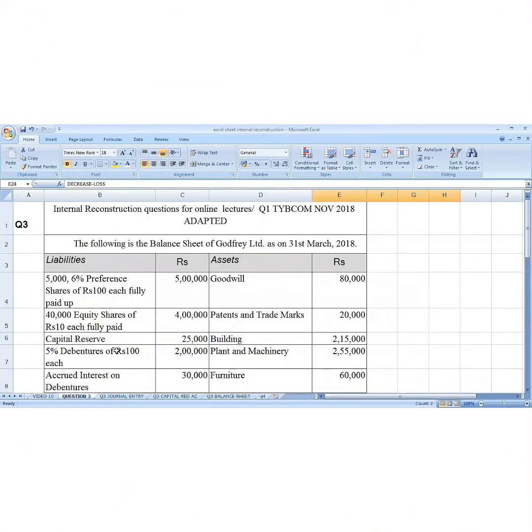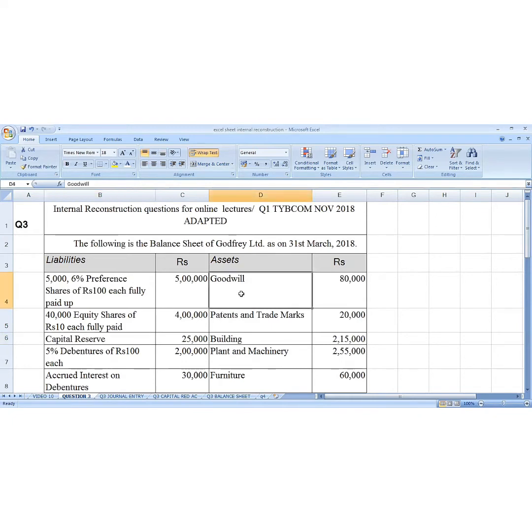You already have the question, you can read it. I will give you a brief idea of the question and the important points. This question appeared in the TY BCom November 2018 paper. It is a balance sheet of Tata Steel Limited, 31st March 2018. Here we have preference shares, equity shares, and we also have a capital reserve.